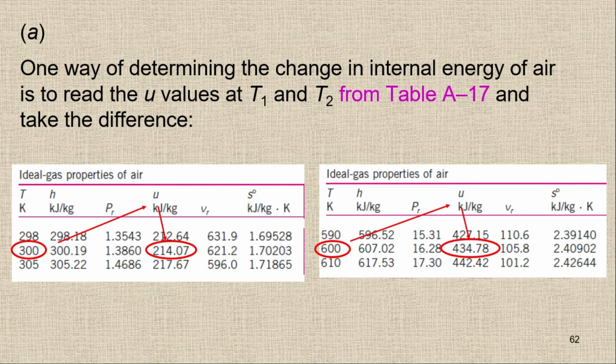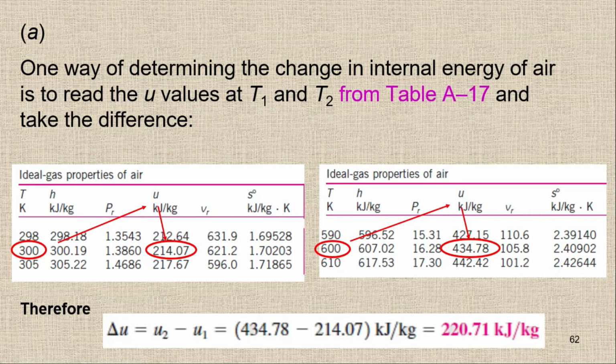So what we have to do is find delta U, and delta U is simply U2 minus U1. So we have 434.78 minus 214.07, and you will get 220.71 kilojoule per kilogram. So this one is the first method to find the internal energy by using the table. The second one is to use the temperature relationship.